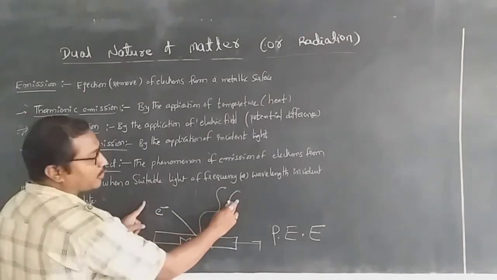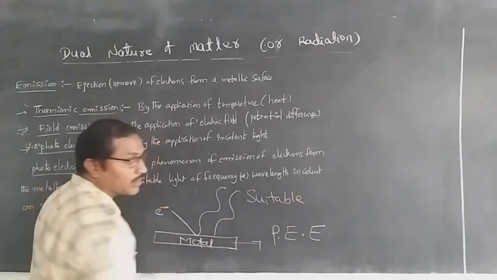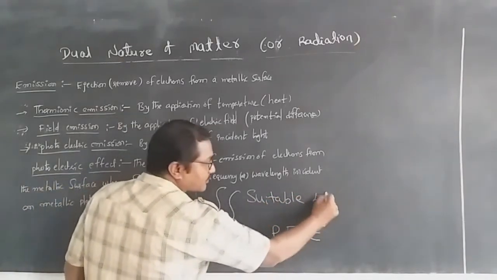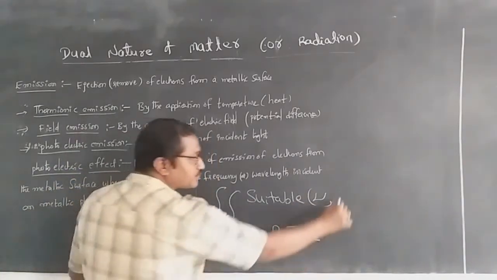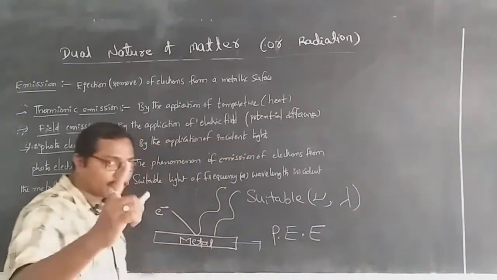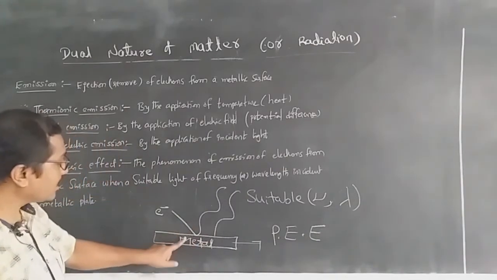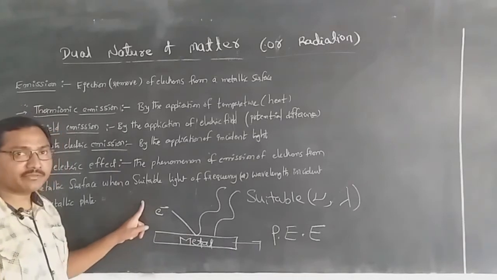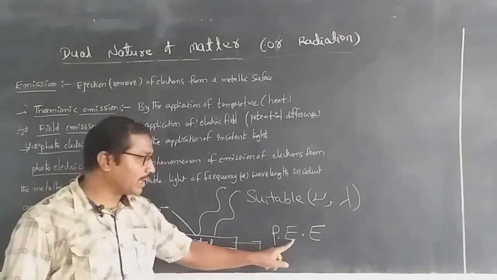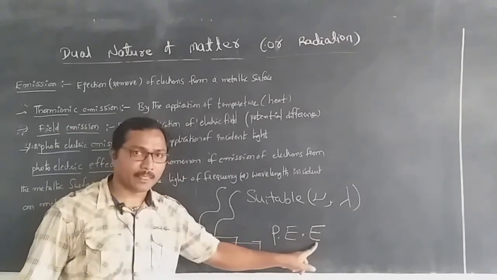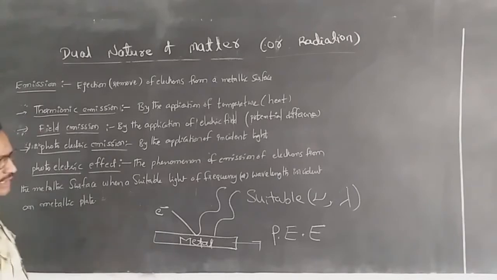It means what we have to write here: suitable frequency, otherwise suitable wavelength of light is incident on this one, then electrons are ejected from this one. This effect is known as the photoelectric effect. So this is the basic definition for the photoelectric effect.